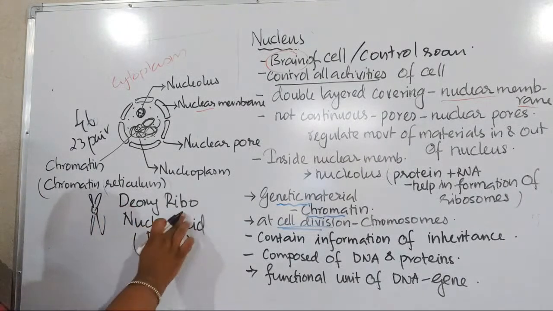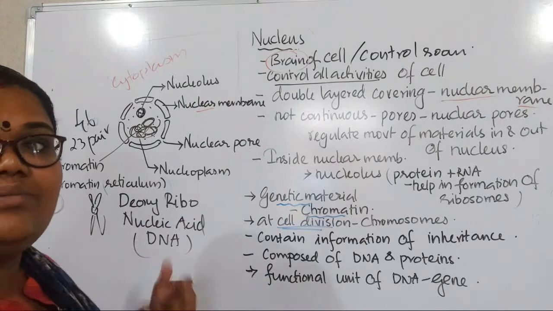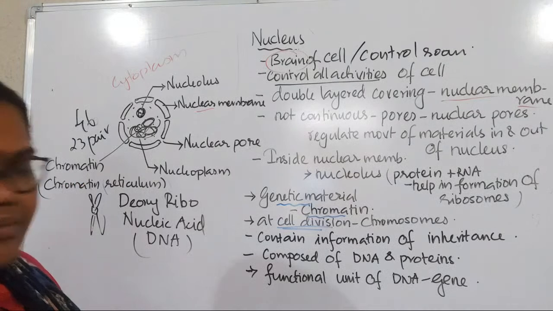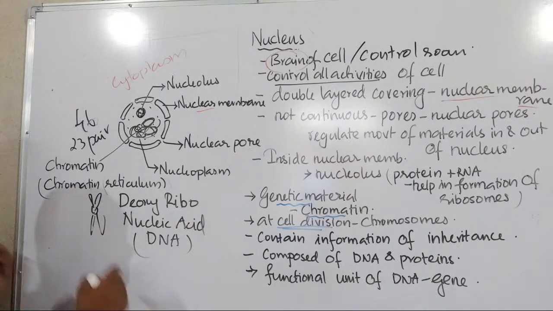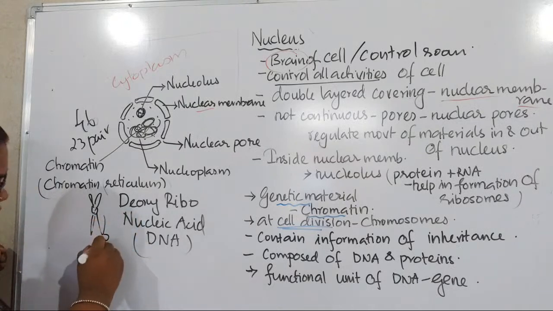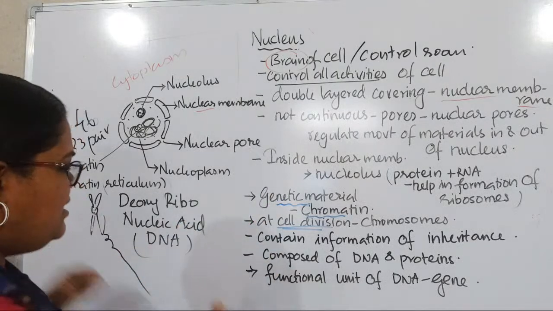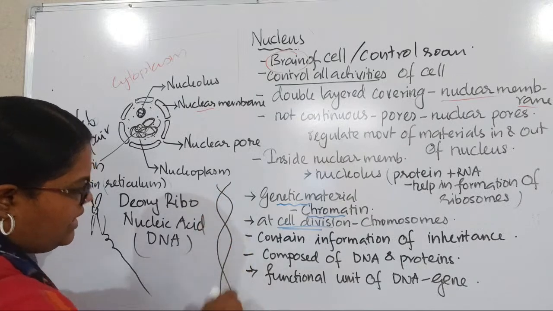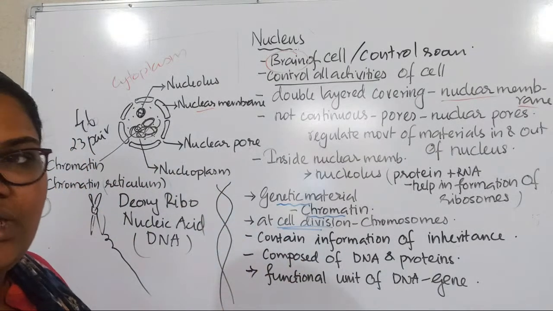Deoxyribonucleic acid, right. Acid also I will write in capital letter. So this is DNA and some other proteins also are there. That's actually the structure of chromosome. I will show you a picture, from that you will understand. If you unwind it, this is actually a highly coiled structure. Then you will see a structure, this is nothing but our DNA. It is a double helical form of DNA structure.